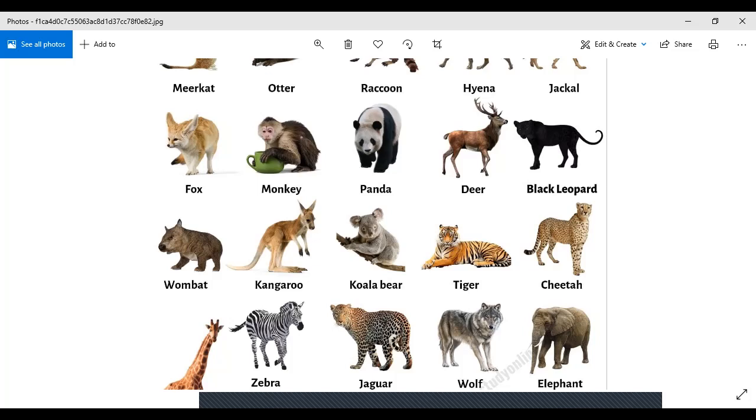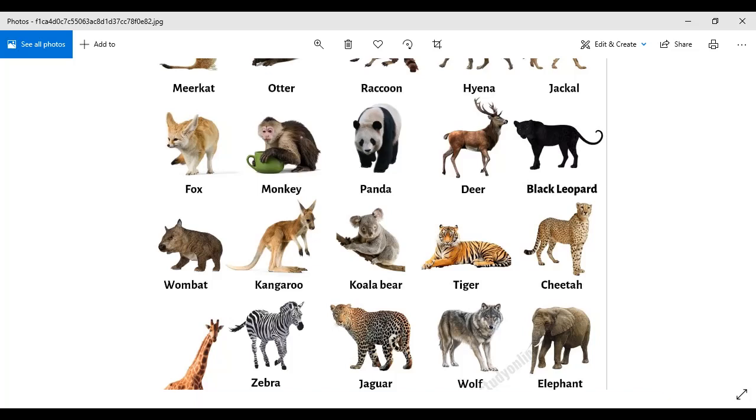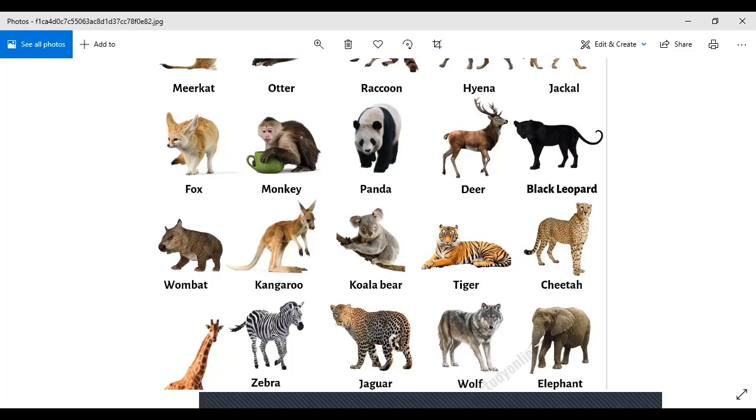Well, leopards are not common. We have cheetahs or tigers in the zoos, but not black leopards, right? And I think they are more dangerous. And you might have seen them in different movies when the light came out of their eyes at night, right? Okay. Then we have wombat. It's another creature, but it's not common. Then we have kangaroos. Well, kangaroos are also very common creatures, and we might have seen them in the zoo as well.